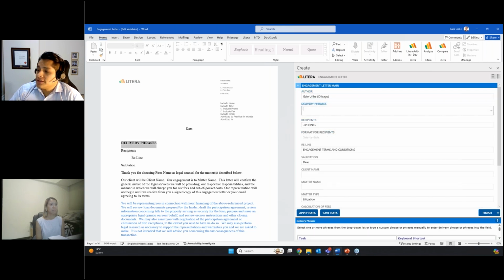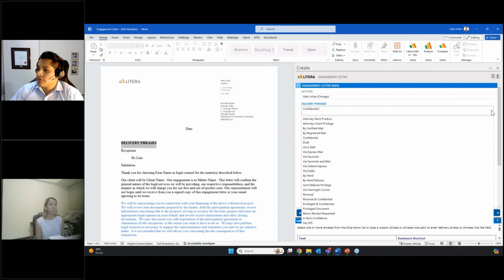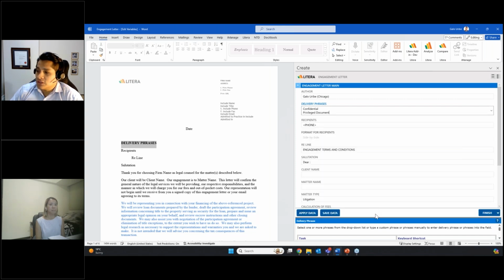For delivery phrases here, I have the option to manually type them. So for example, I can select here confidential and type confidential, but I will also have a drop-down list that I can select from. So for example, here I can select this to be a privileged document if I want to.